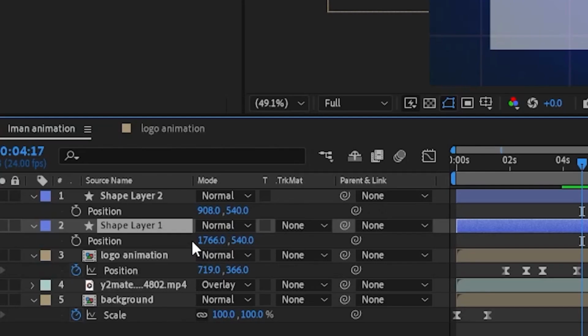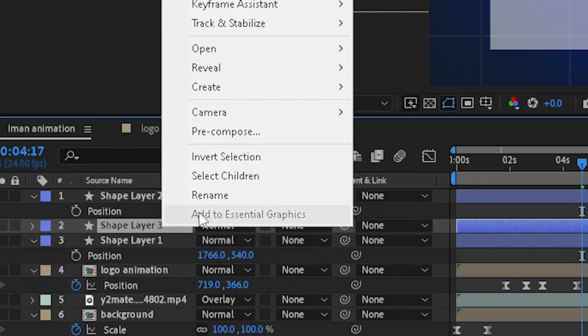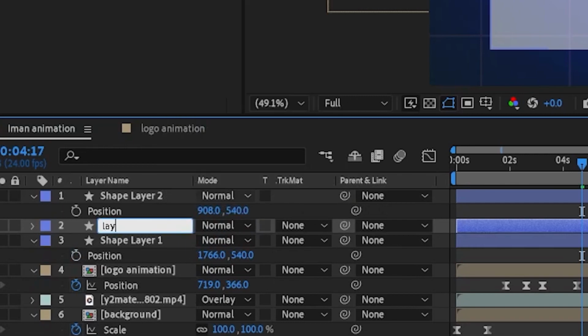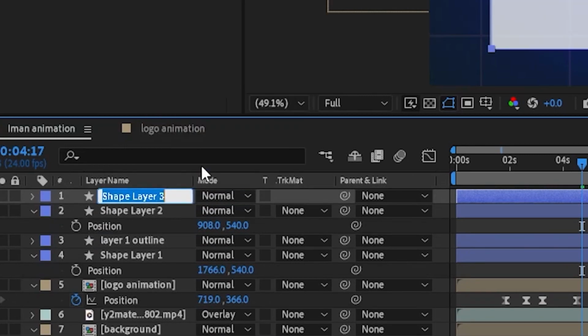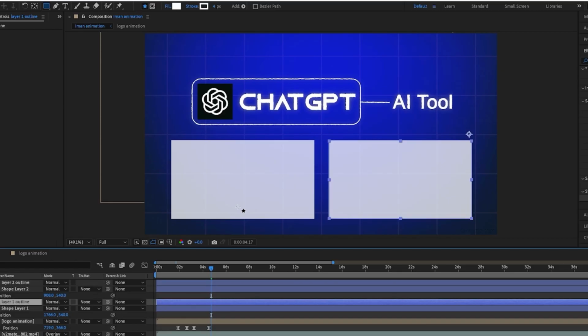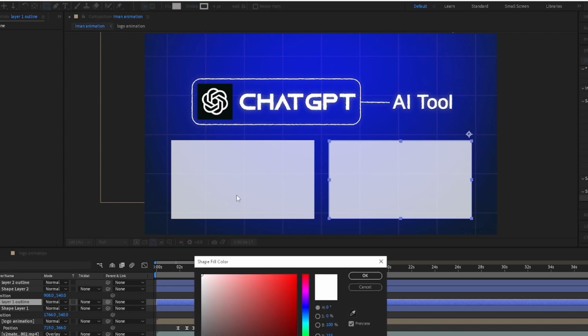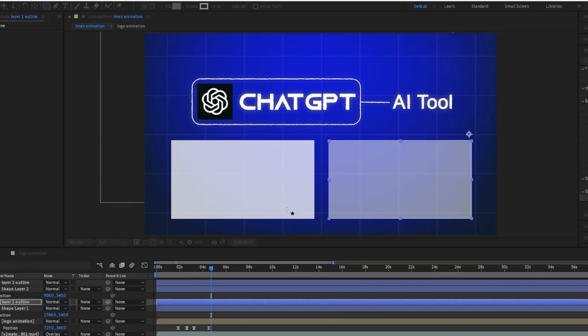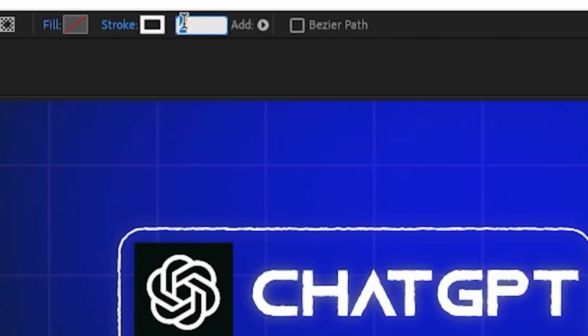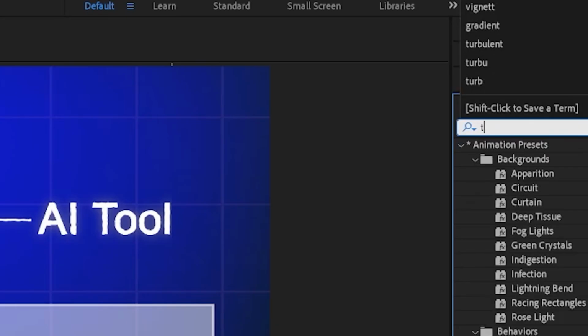Then you want to duplicate the shape layer, the one you've just made, and rename it layer 1 outline, because that's what we're going to be creating, an outline. Then do shape layer 2 outline as well. Just make sure you've got that organized. It'll make things a lot easier. Then on the new outline one, get rid of the fill and increase the stroke to like 6, and then you should have this outline around the boxes. It makes it look nice.